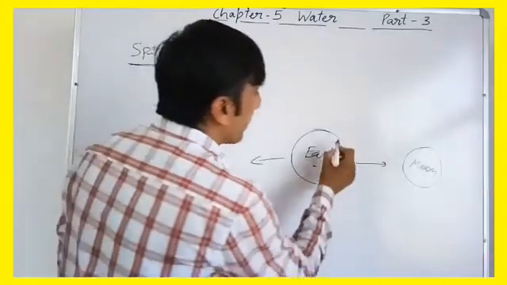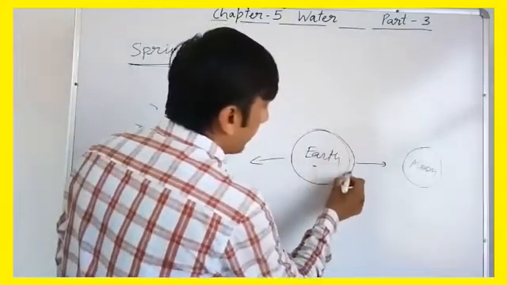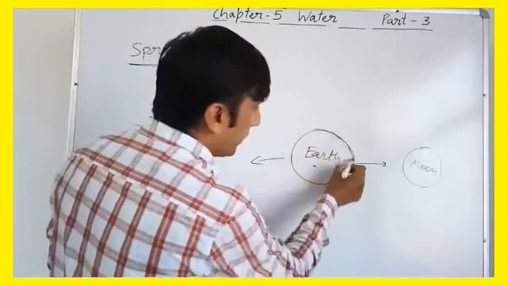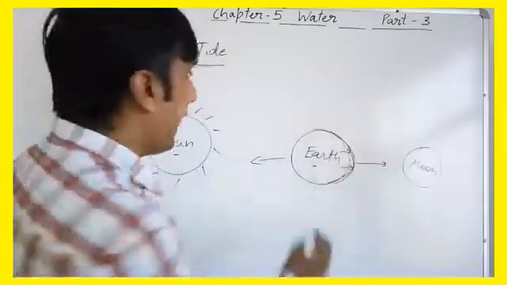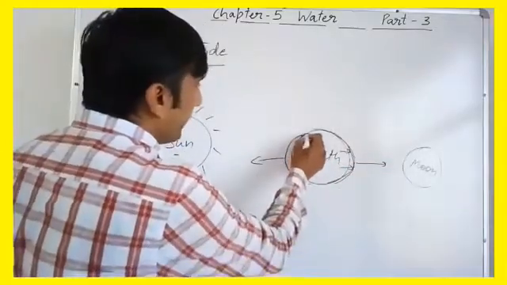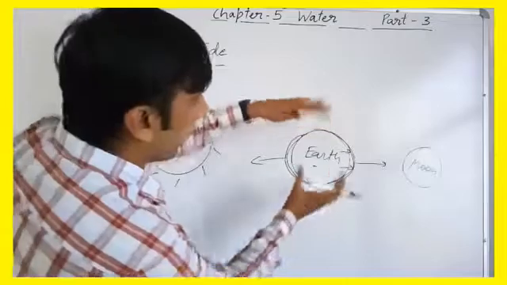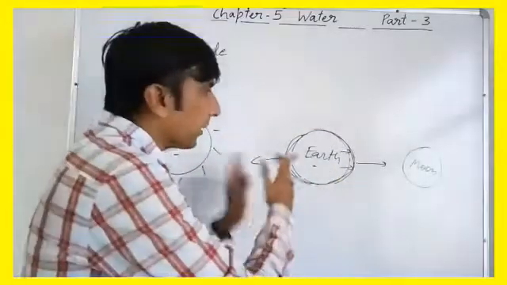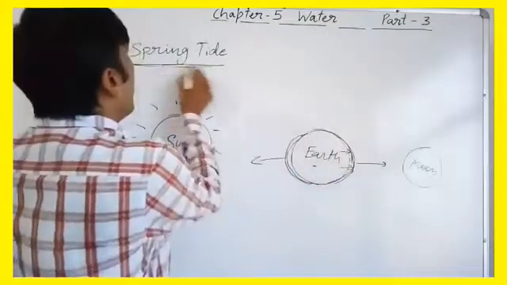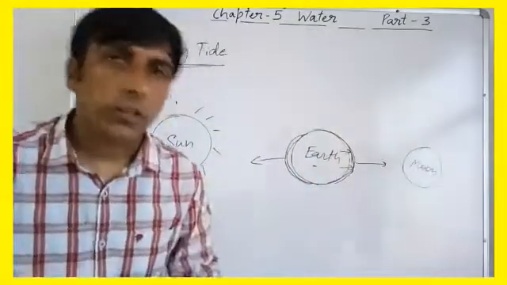So water on this area will be pulled by Moon and Sun. In this way, most of the water surfaces of the Earth are affected. So water level comes up. So this is called high tides or spring tides.